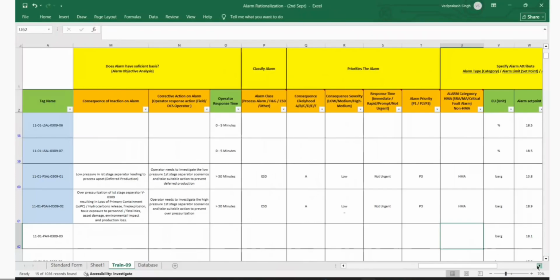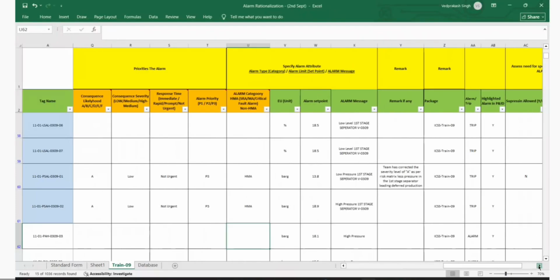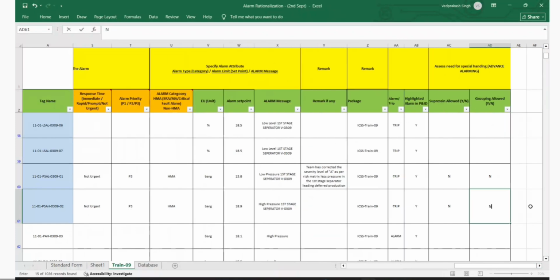And here also, we don't need suppression and we don't need grouping. Most of the alarms don't need grouping and suppression. One is startup, so we'll focus there. I will copy and paste here and we'll put it here. The team has corrected the severity to level A for this matrix.